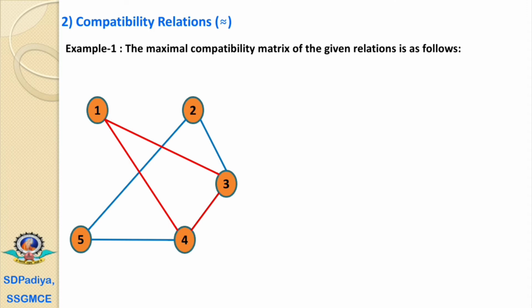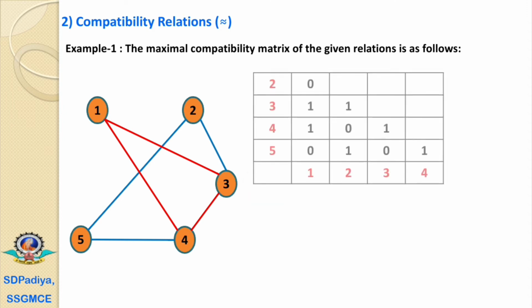Let's see example 1: the maximal compatibility blocks of the given relation are as follows. The graph is given with 5 elements and we have to find out the maximal compatibility matrix and the maximal compatibility blocks. Here we'll avoid writing down the diagonal elements.